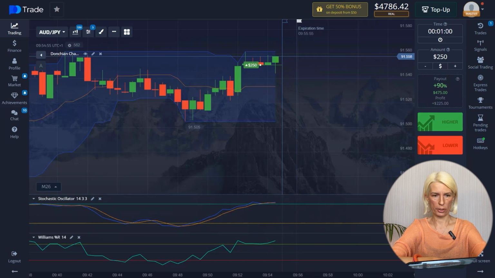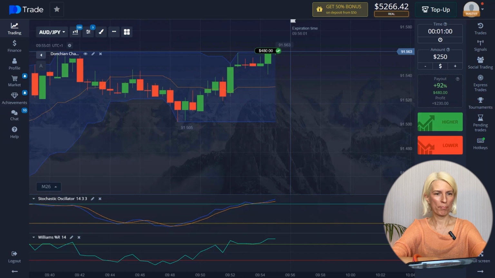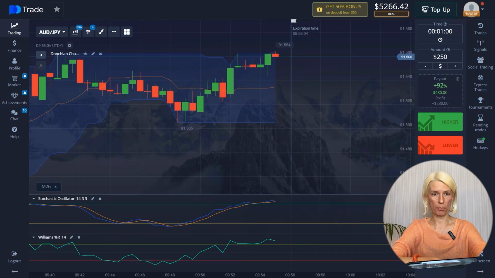The transaction time is ending. We're looking east. Great, we made $230. Let's continue and find the optimal entry point to the trade.